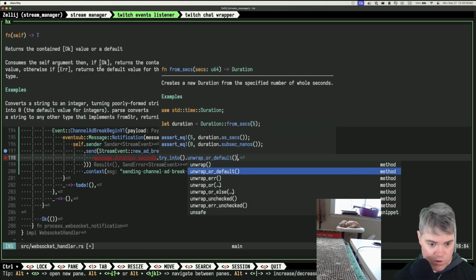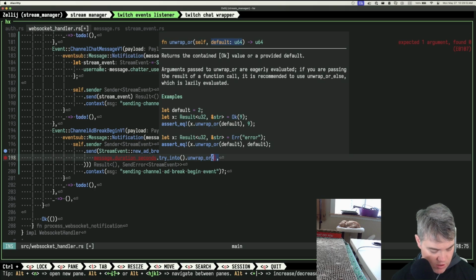We can do unwrap or default, or we could do unwrap or, and then just say unwrap or we'll do 1.5 minutes, so 90 seconds. I'll just hard code 90 in there.